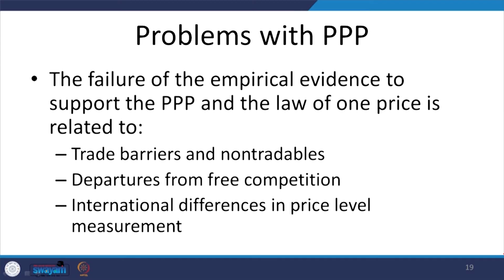Okay. Now, there are some problems with PPP, that the failure of the empirical evidence to support the PPP and the law of one price is related to factors like trade barriers and non-tradables. If these are there, then the empirical evidence to support the PPP and the law of one price gets disturbed. Then another factor is departures from free competition; we already assumed that the market has to follow a competitive format.